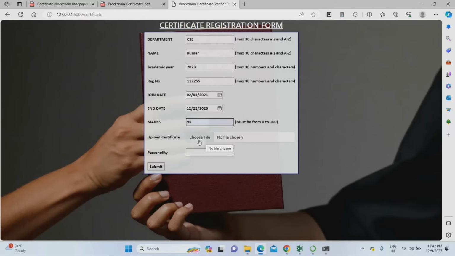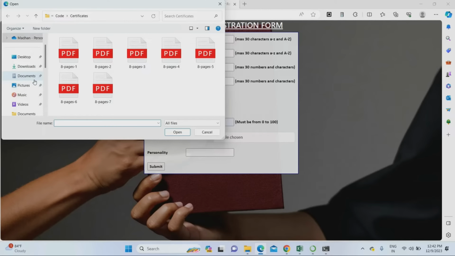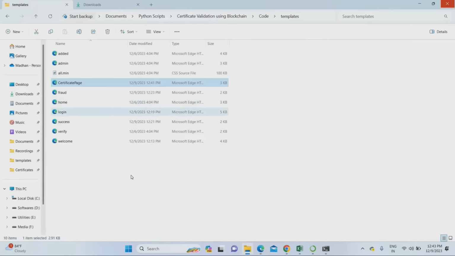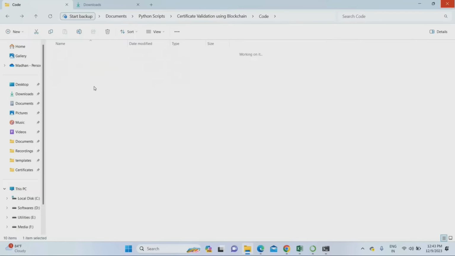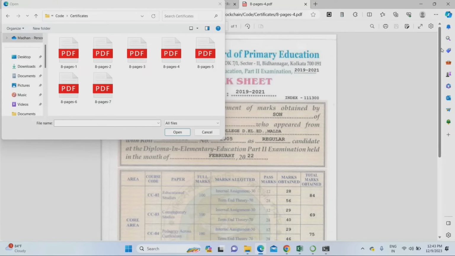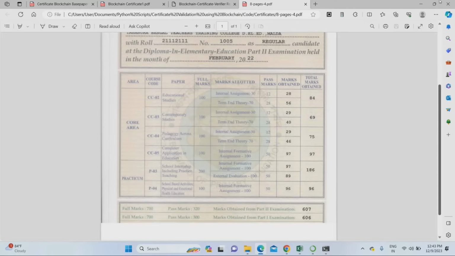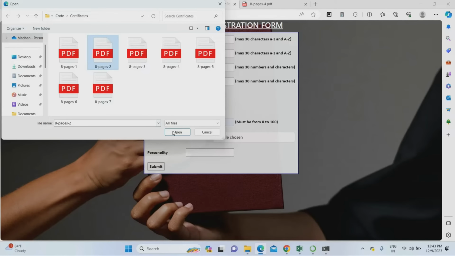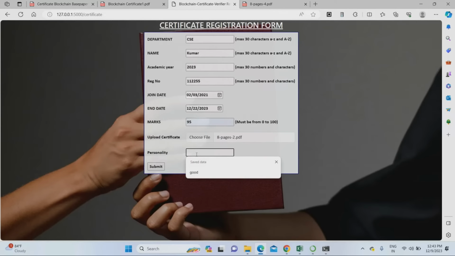We have to upload the certificate, the printed or digital certificate of that person. So we have to upload the mark sheet. Just go to choose file. I already created the certificate in PDF format. Let me open it and show you. Some certificates I already added. This is the certificate I'm going to upload with this. Just upload it in your project. I'm uploading this one. For personality, I'm giving good person.